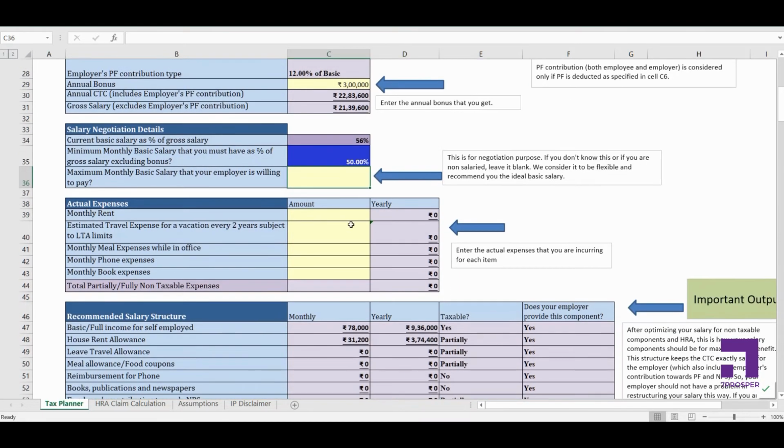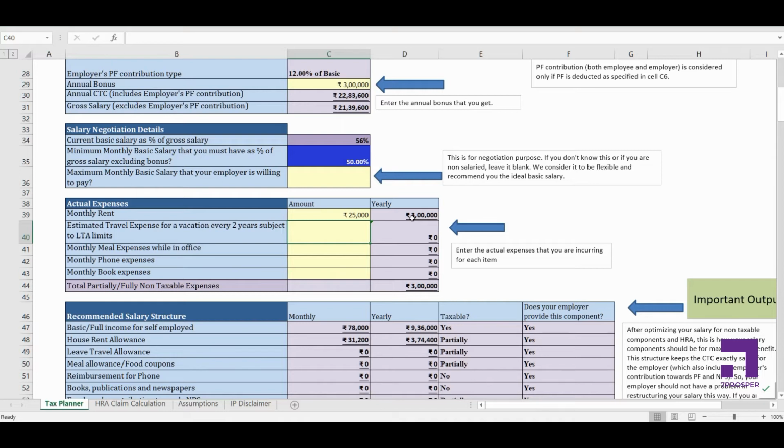Now it's the turn to put in our expenses, the actual expenses. So let's say I'm living in Gurgaon and I'm paying a monthly rent of 25,000 rupees. Now, the estimated travel expense for a vacation every 2 years, subject to LTA limits. When you claim LTA, first of all you can claim LTA only every 2 years. So in every 4 years you can claim LTA for 2 years.